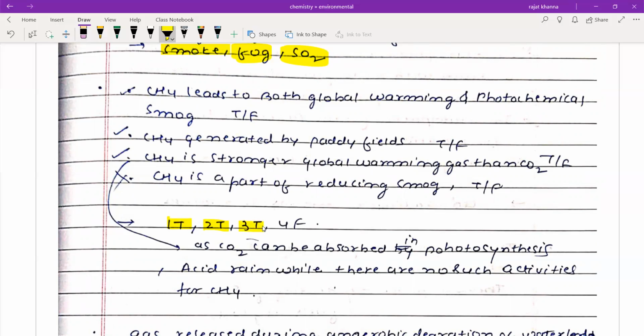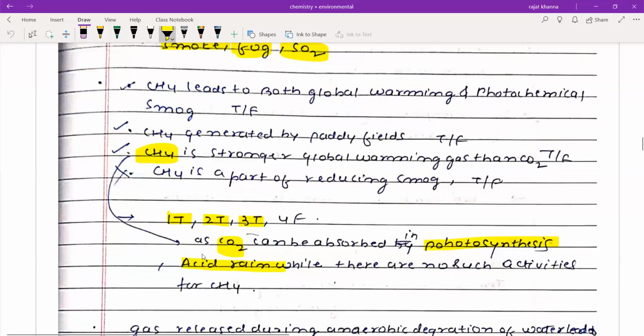This is true because CO2 obtained in the environment is used in photosynthesis, and acid rain is caused by SO2, while CH4 has no such activities. And CH4 is a part of reducing smoke. No, it is not a part of any reducing smoke.